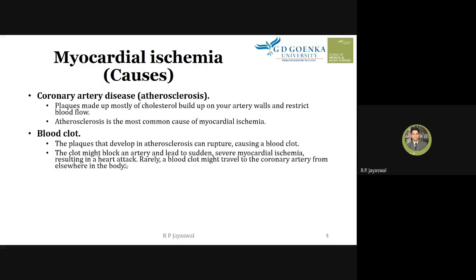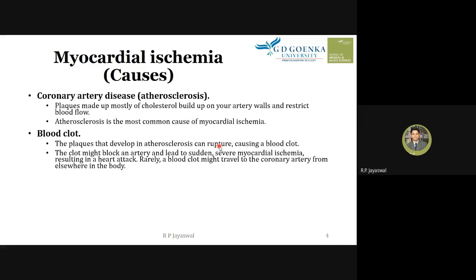Second is the blood clot. The plaques that develop in atherosclerosis can rupture sometimes.